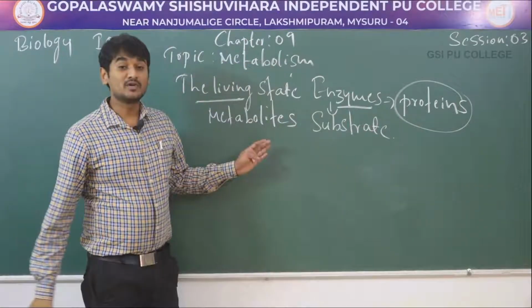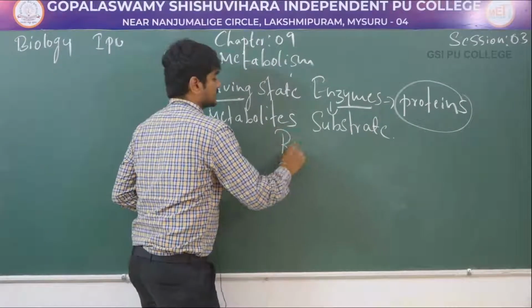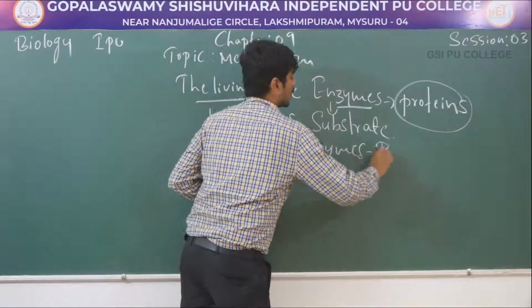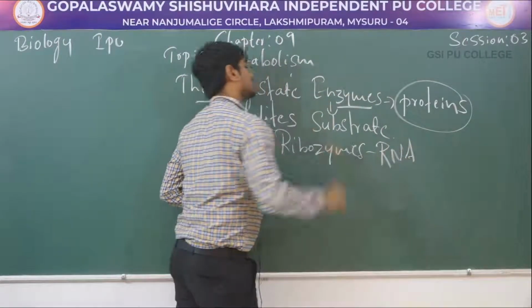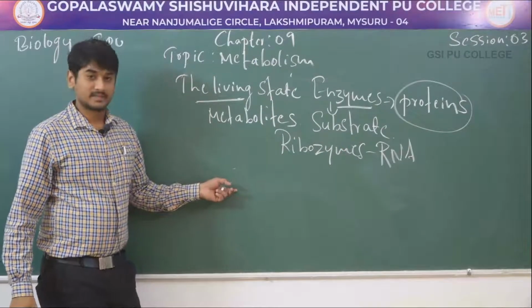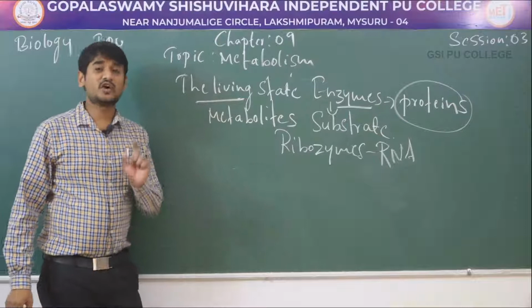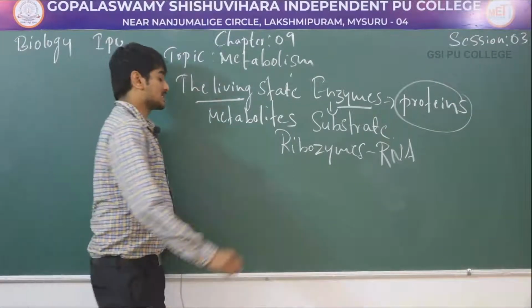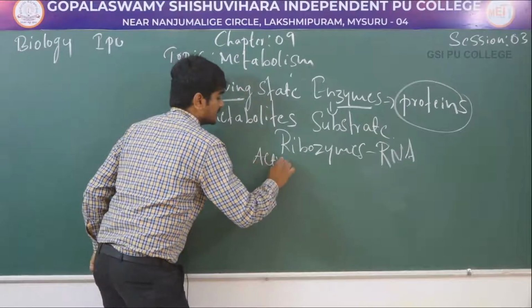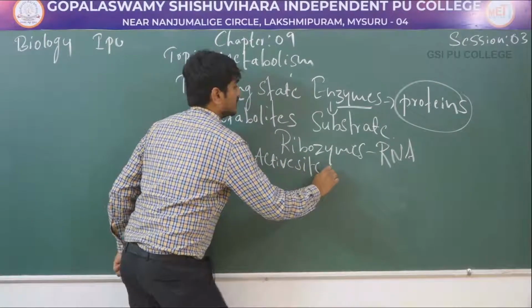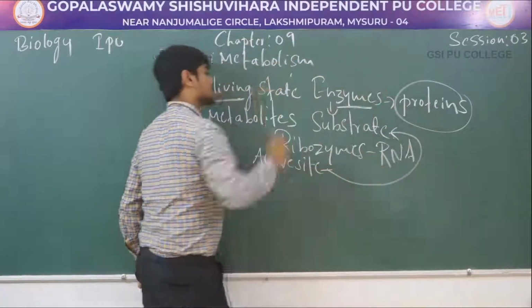Even ribozymes, the nucleic acid RNA, behave like enzymes, and enzymes form a tertiary structure with a pocket. The pocket is called the active site, which fits the substrate molecules.